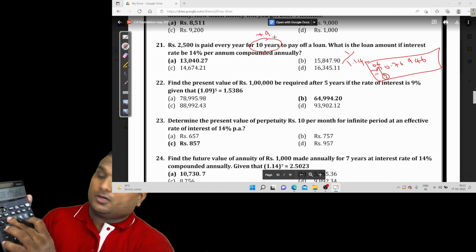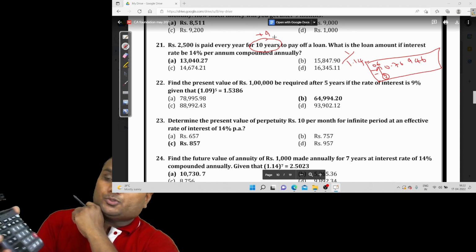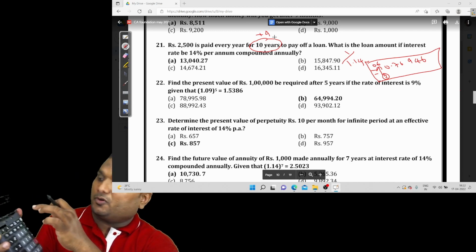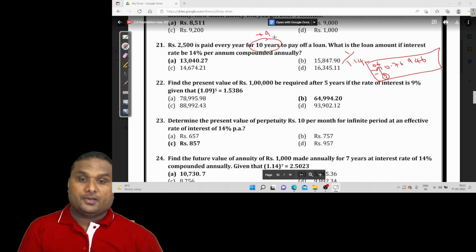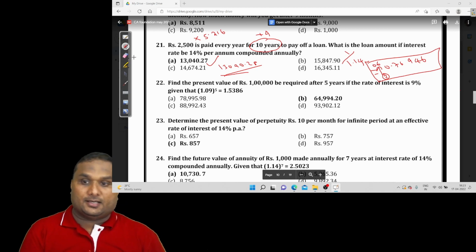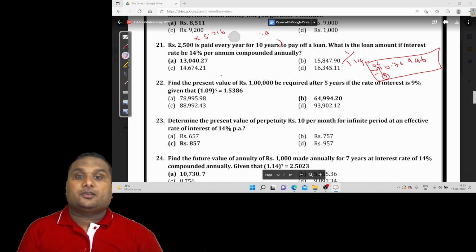The value which reaches is 0.2697. There is nothing we record for 0.2697. Press the GT button, which is 5.216. So if you are paying 10 times at the end of every year, it has a value of 5.216. Now you multiply 5.216 with 2500 and you will get 13040.27. So this is how to find out the present value of a loan EMI.